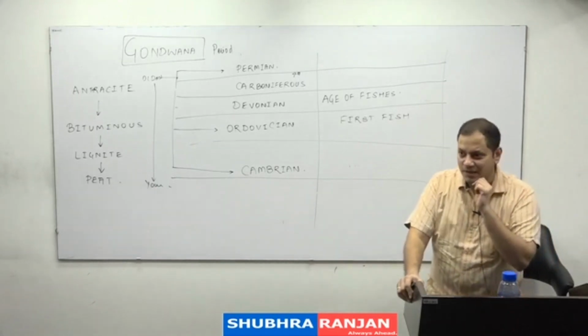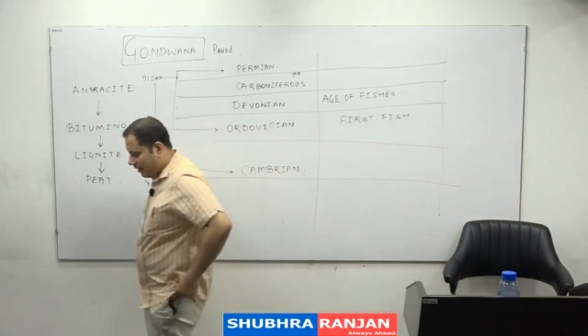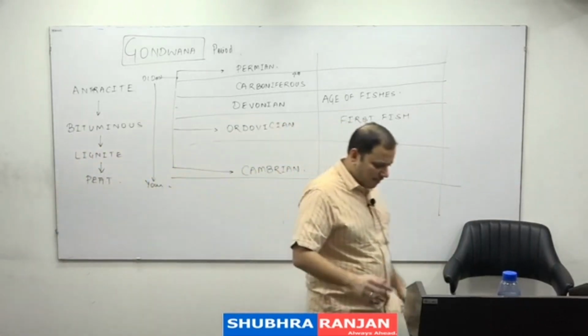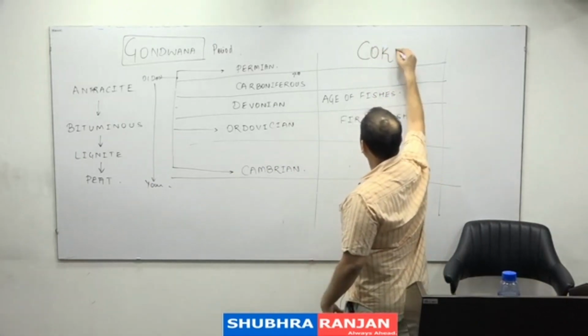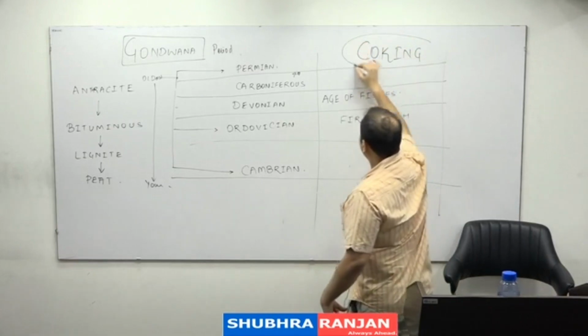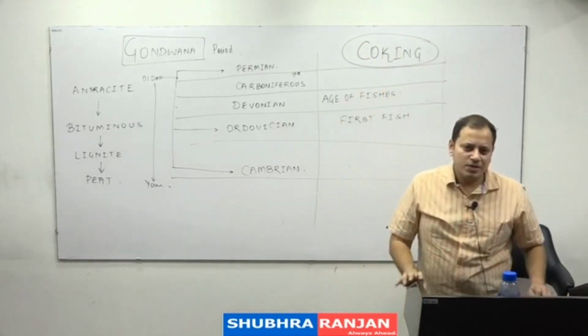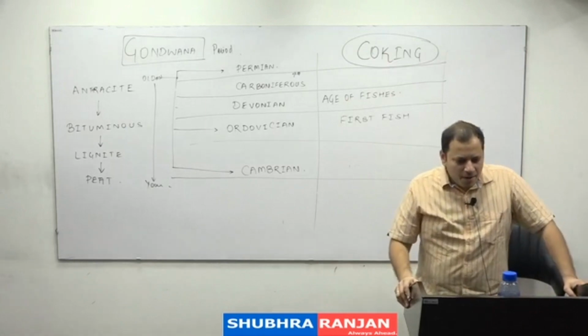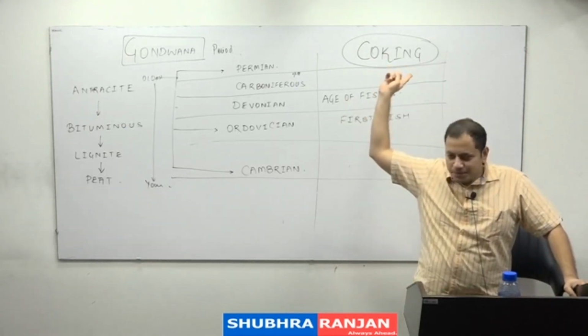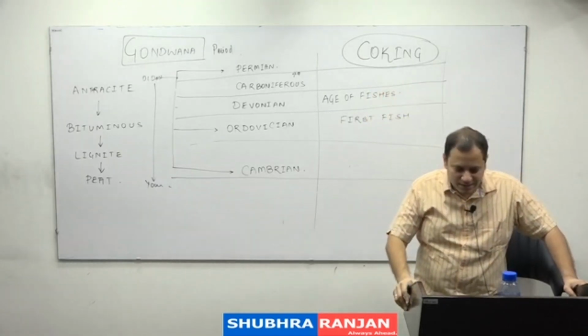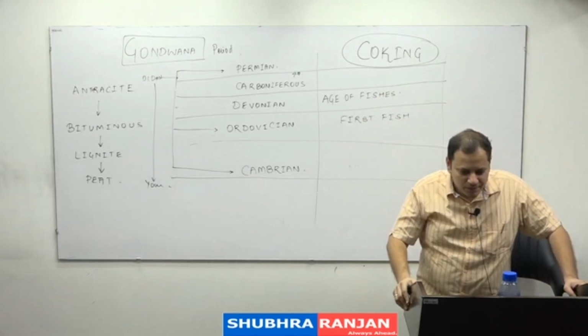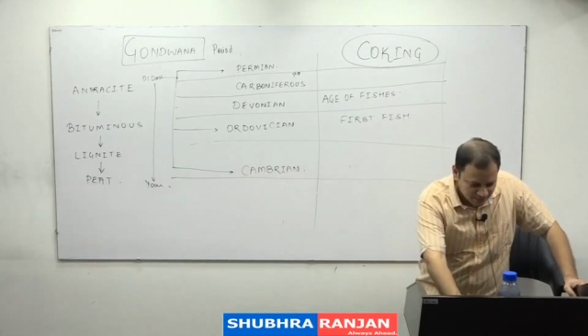So take down some of the things. Anthracite is known as coking coal. It has less sulfur impurity. And hence is used for making stainless steel.